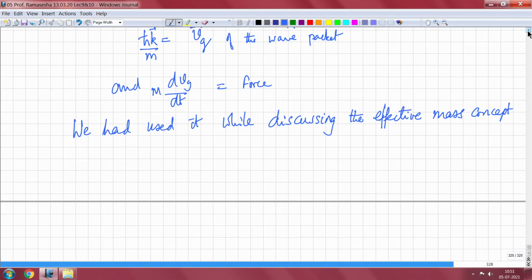Just to summarize this part, what we know is that the wave vector k of the Bloch state is not giving you the momentum of the electron, but h cross k by m actually gives you the group velocity of the wave packet that is formed by the superposition of these site orbitals using the phases e to the power i k dot Rn.